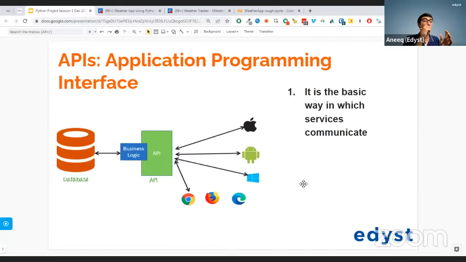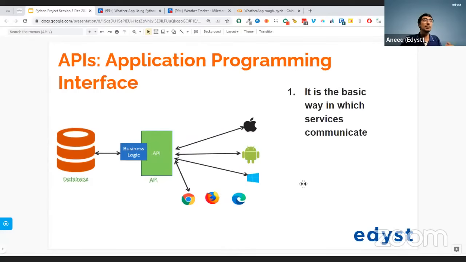Whenever you want to communicate between different systems, you need to get this data and you need to use an API. And this is not just now, this happens all the time. Let's say you're watching this entire thing on YouTube. You're actually getting the data for this video via an API. Your browser is calling that API and delivering the data. Or when you go on WhatsApp and send a message, you're calling an API, and that API is the post API. You're doing a post API so that you can create that message.